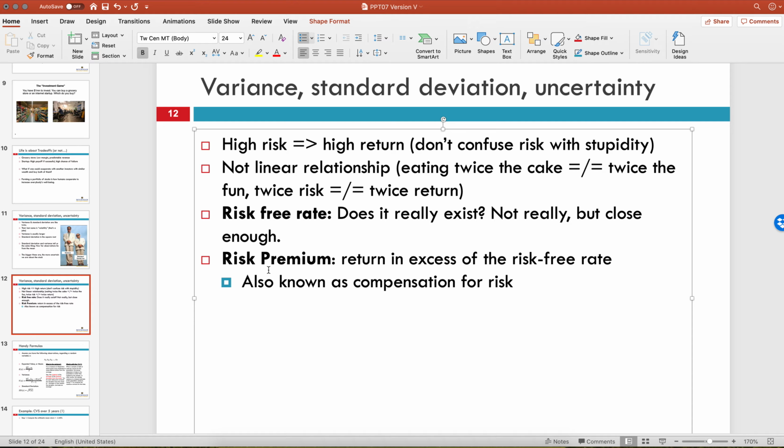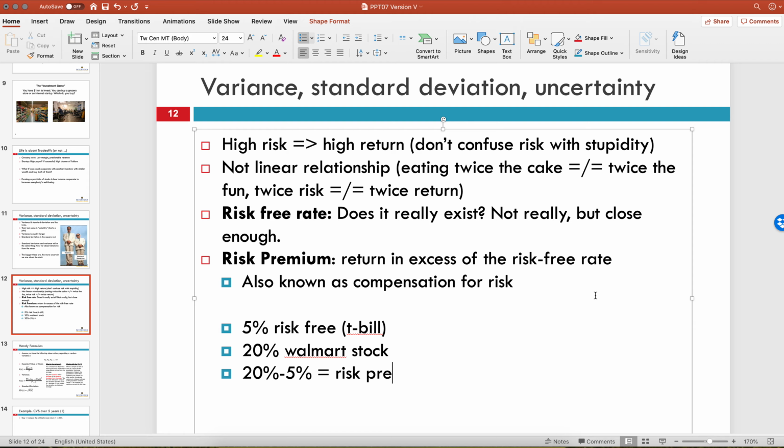And the last thing is the risk premium is the compensation for risk. So for instance, let's say that we had a 5% risk-free rate, which would be the T-bill. And then let's say that we expected to get 20% on Walmart stock. This would never happen, but 20% minus 5% equals the risk premium.